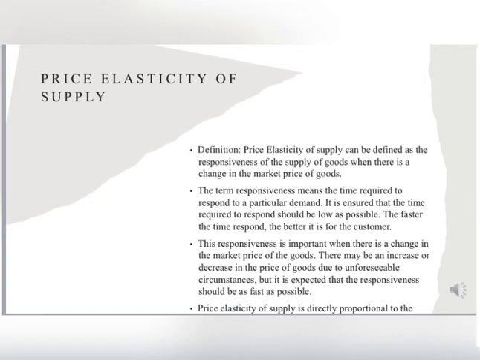This responsiveness is important when there is a change in the market price of the goods. There may be an increase or decrease in the price of goods due to unforeseeable circumstances, but it is expected that the responsiveness should be as fast as possible. Price elasticity of supply is directly proportional to the price of the goods. That means the goods have a high elasticity of supply if its supply increases with the increase in the price of goods.